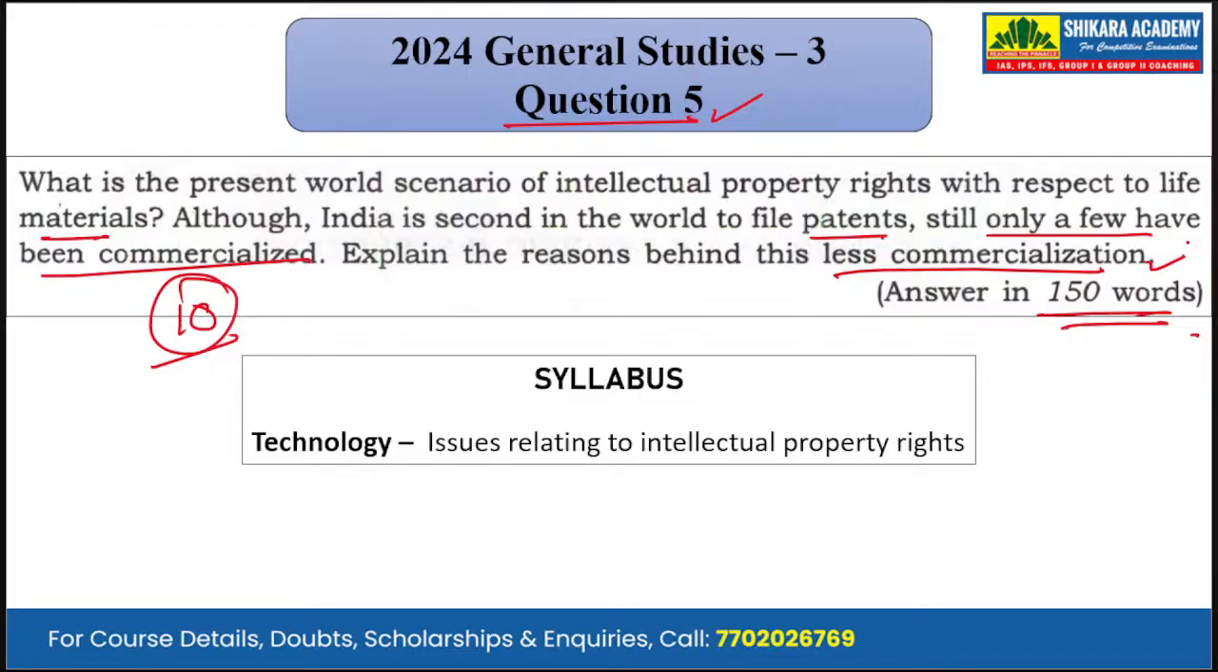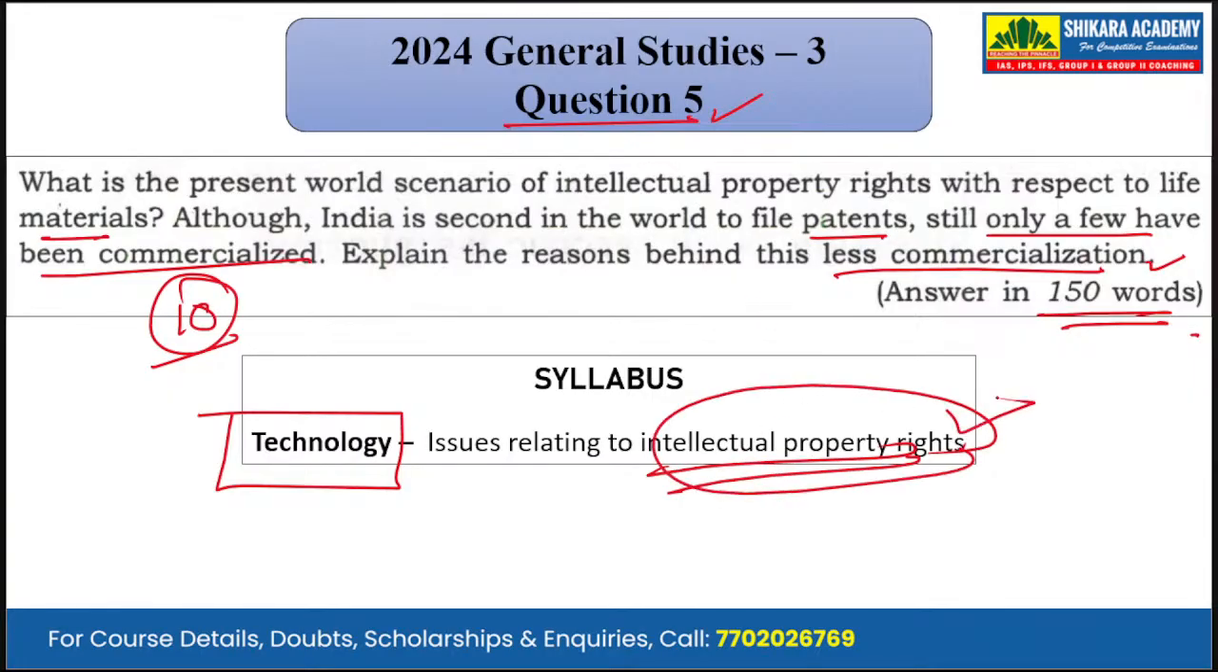Now, it has been asked from the subject of science and technology, and the topic is issues relating to the intellectual property rights. So we have to discuss the present world scenario in intellectual property rights with respect to life materials, that is the materials which are used in biotechnology or in the life sciences. Also, we have to give reasons why there has been less commercialization of Indian patents. India is filing a lot more patents. We rank second in the number of patents filed, but we are not able to commercialize those patents. So we have to give the reasons behind that.